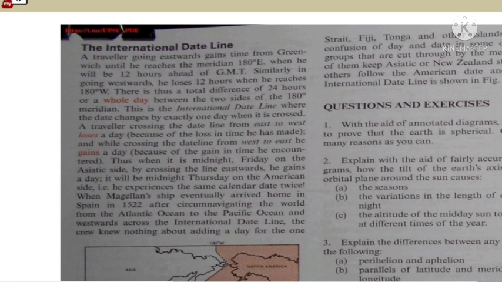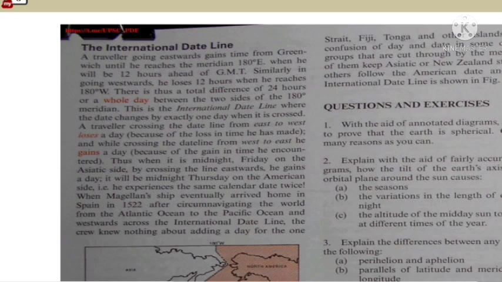This is the international date line, where the date changes by exactly 1 day when it is crossed. A traveler crossing the date line from east to west loses a day because of the loss in time, and while crossing the date line from west to east he gains a day because of a gain in time. Thus, when it is midnight Friday on the Asiatic side, by crossing the line eastward he gains a day. It will be midnight Thursday on the American side, and he experiences the same calendar date twice.